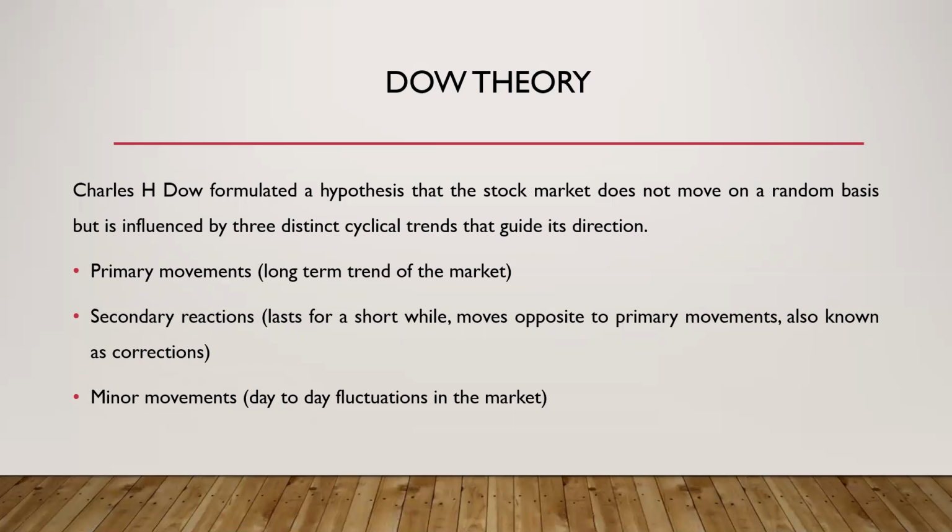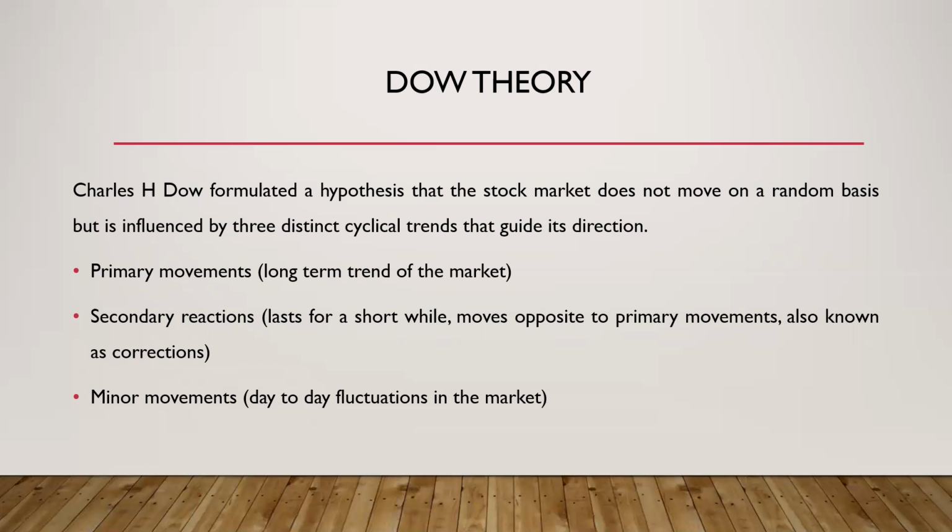What is secondary reactions? The secondary reaction means, in contrast to the general movement in the market at present, there will be some price movements which move in the opposite direction. Suppose the price of a security is showing consistent increase over a period of time. That is, suppose the price was rupees 40 in the morning, the opening price was rupees 40, and after a few hours it became 50.